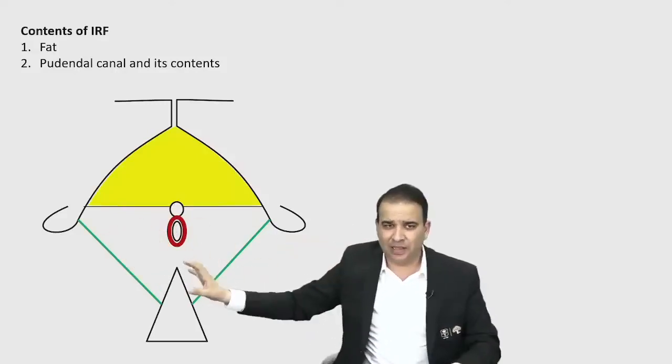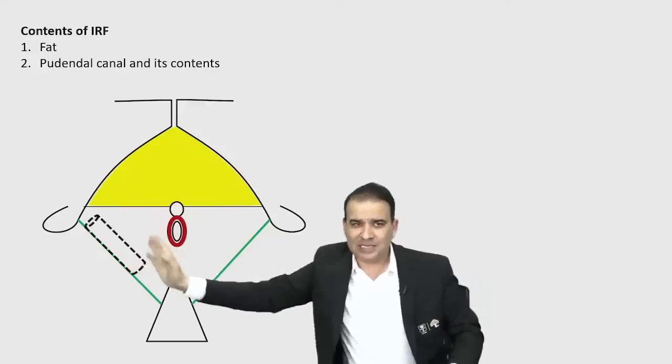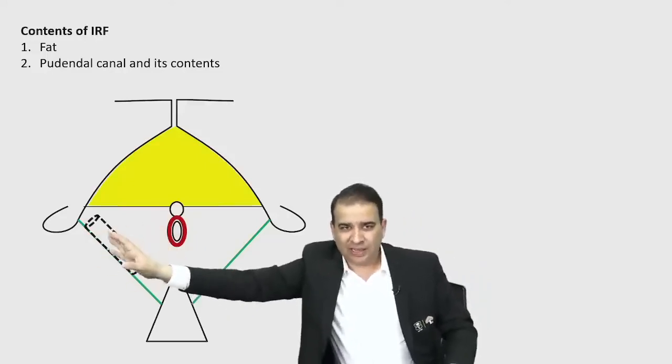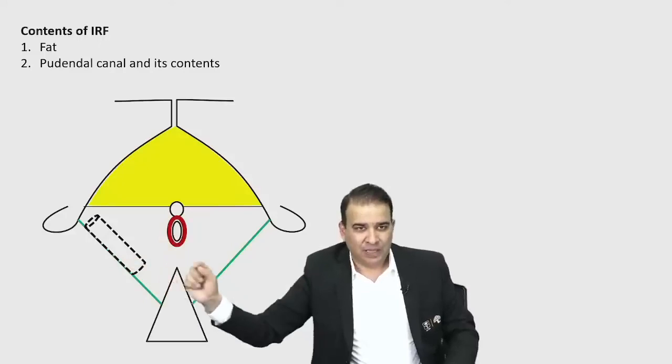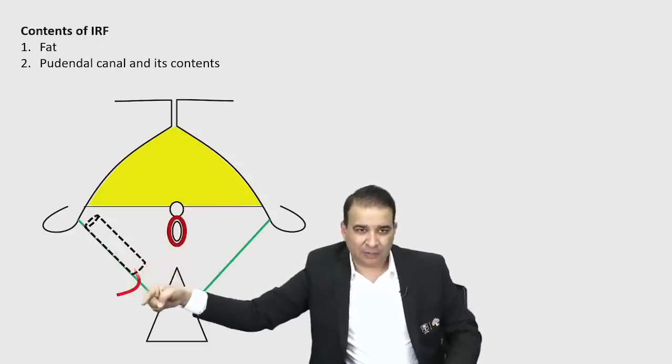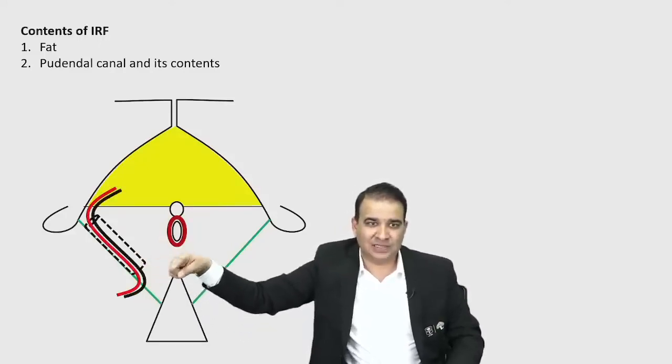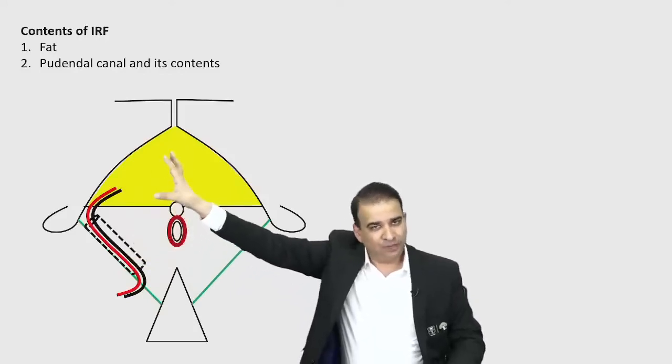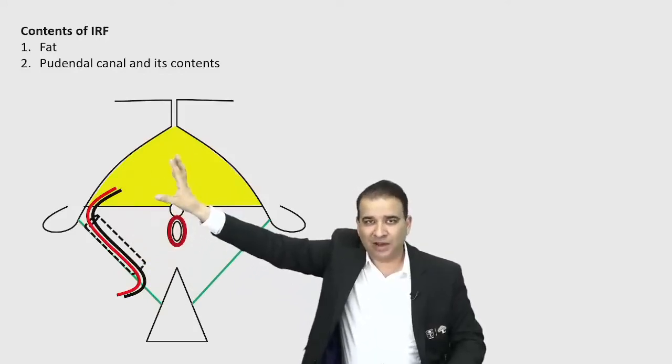Technically this is not correct. Now let's say the pudendal canal is there, although it is actually toward the lateral wall. That's the pudendal canal. I'm just trying to show it is outside. Now this pudendal canal is basically giving passage to the pudendal nerve and internal pudendal vessel so that they can safely go into the perineum in front, into the urogenital triangle in front.